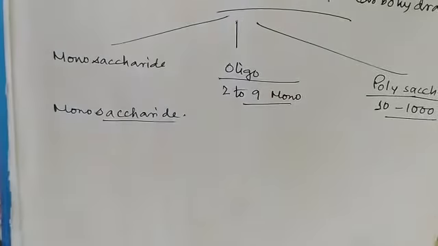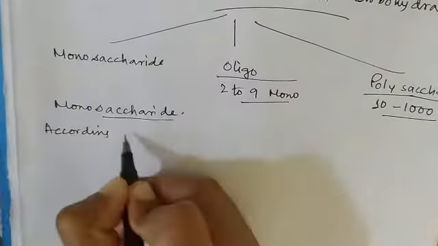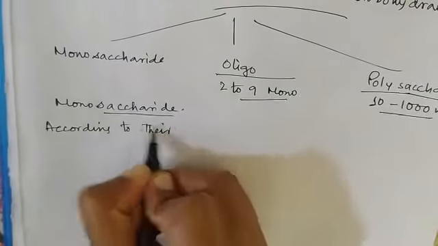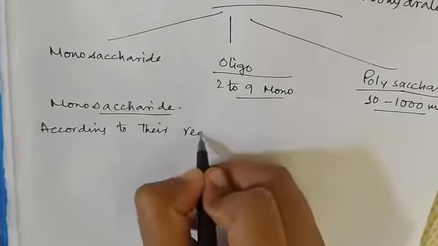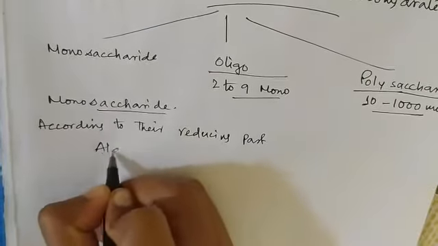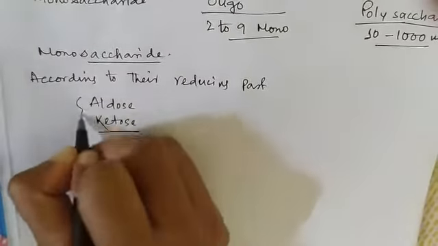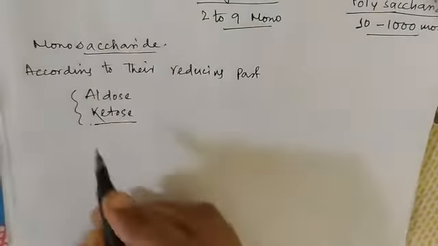Monosaccharides are further classified according to their reducing part: aldose and ketose. I described aldose and ketose sugars earlier.